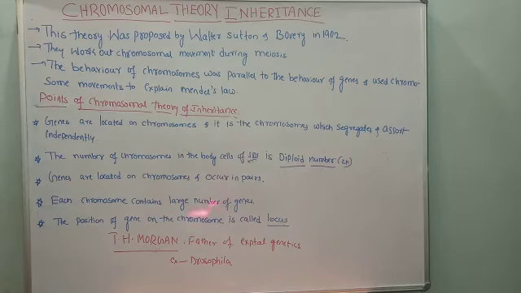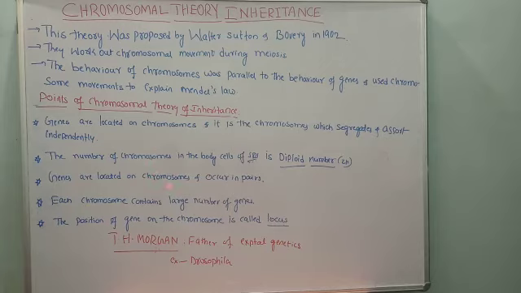Similarly, the position of the genes. In my very first video in this chapter, I discussed with you that the position of the gene on a chromosome is called the locus. That means genes are located on a chromosome at a particular point. That point is called locus. That position is called locus. So these are the important points proposed by the chromosomal theory of inheritance.